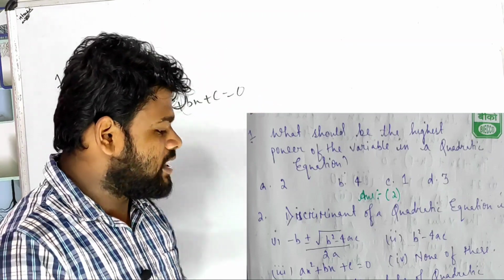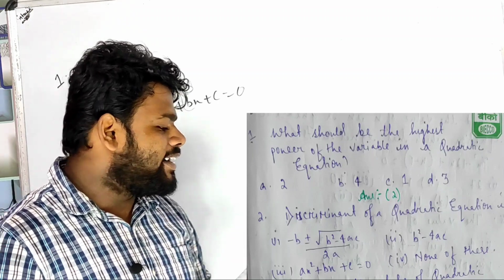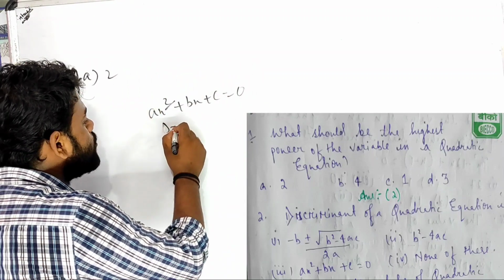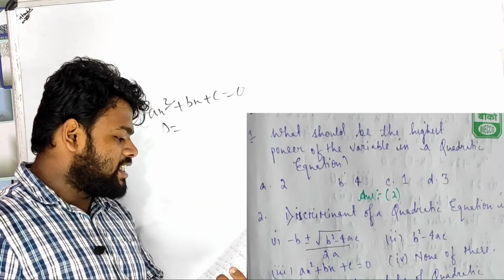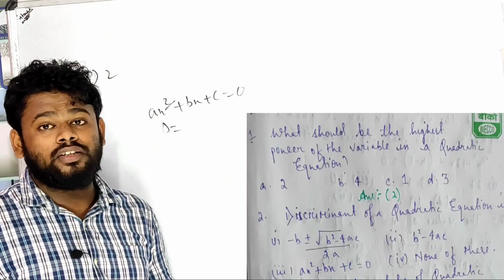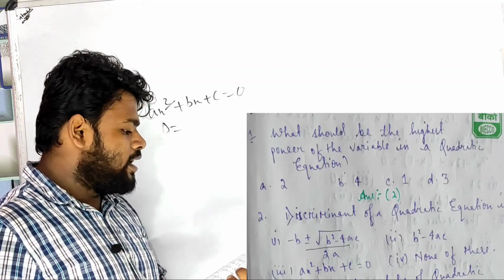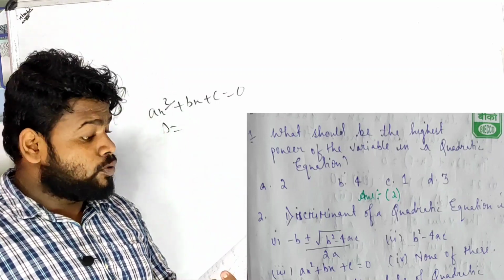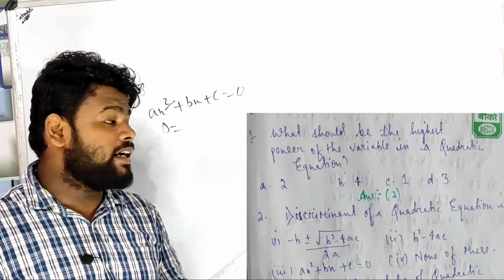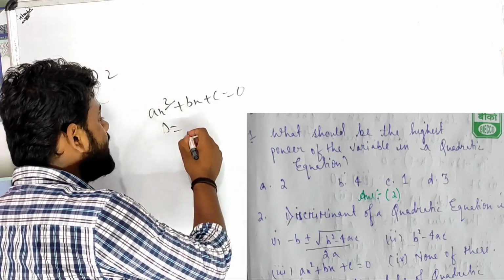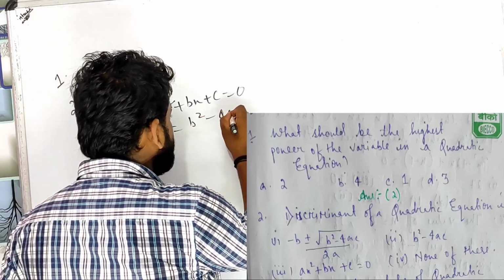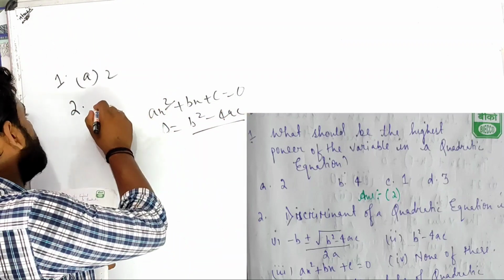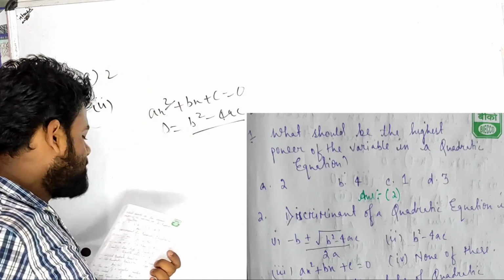Number 2. See children, discriminant of a quadratic equation is, what is a discriminant? You know very well. Discriminant D equals to what? See the options: minus b plus or minus square root of b square minus 4ac. This is the quadratic equation formula, the roots formula. But here it is asking the discriminant. The formula for discriminant is D equals to b square minus 4ac. Children, remember this: discriminant is b square minus 4ac. It is given, yes. That means the correct option for number 2 is b square minus 4ac.